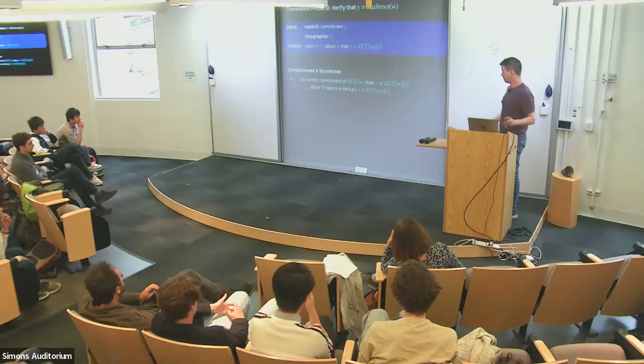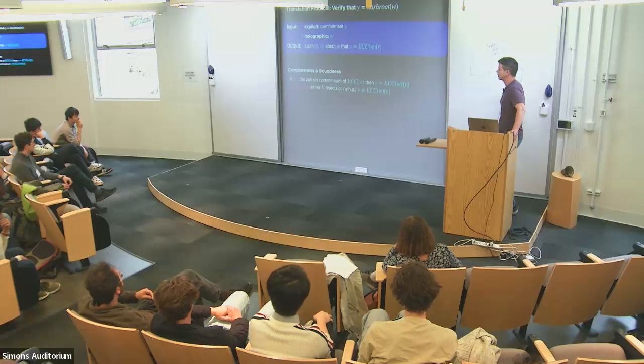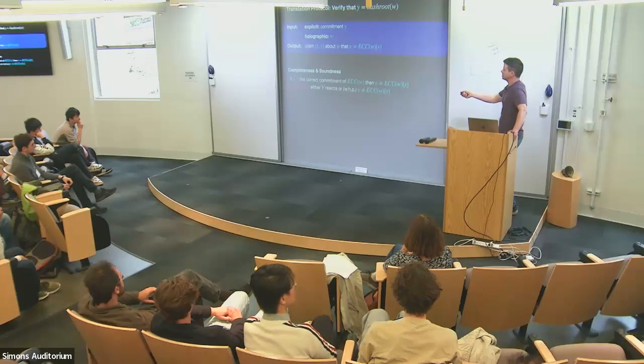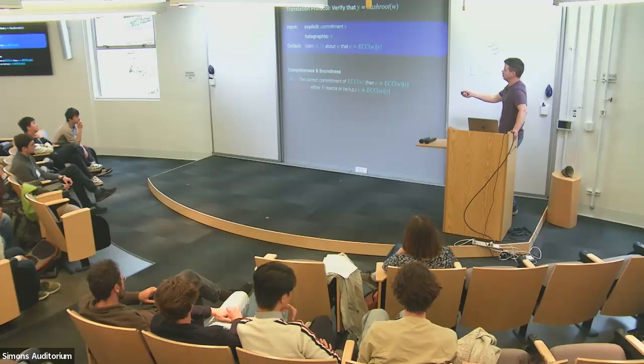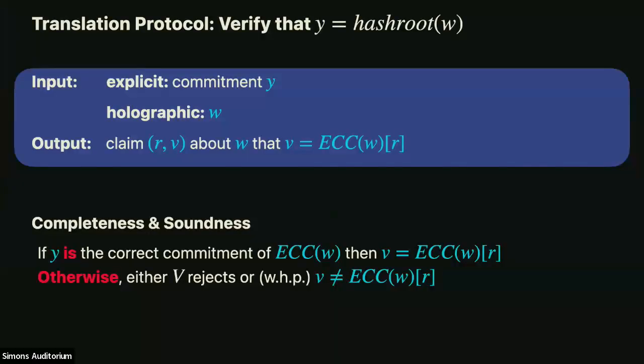Anyway, we will be able to get a constant number of rounds not just using GKR, but using a different protocol. Okay, so I want this protocol that gets the input y, the claimed commitment y. We have a holographic input w. We'll want to get a claim about the encoding of w as an output of the protocol.